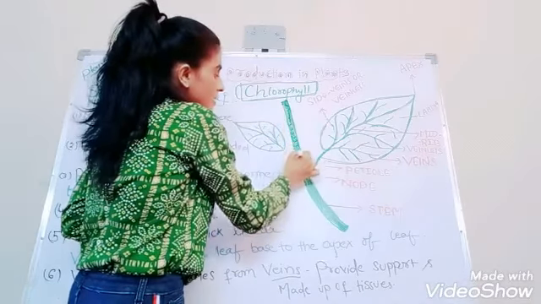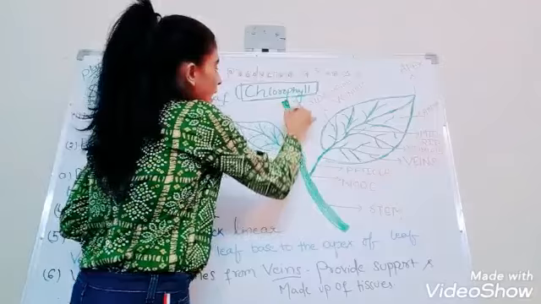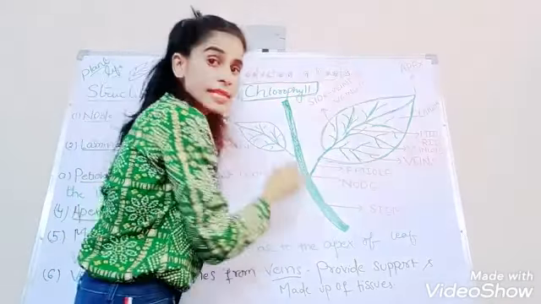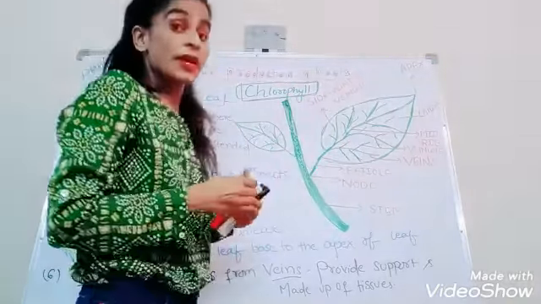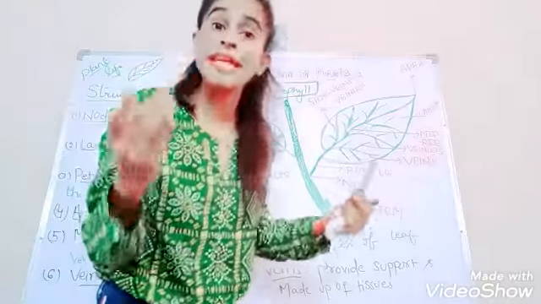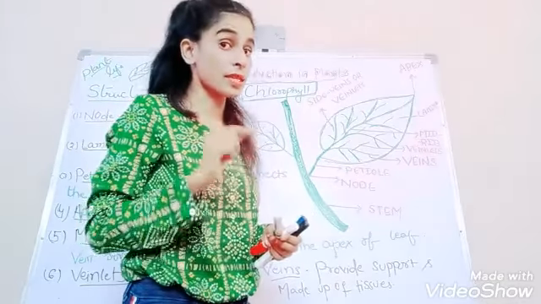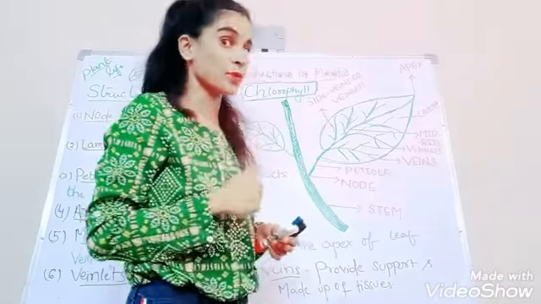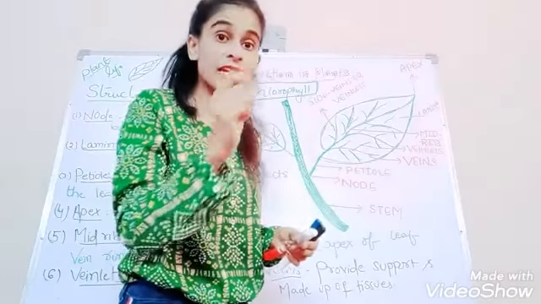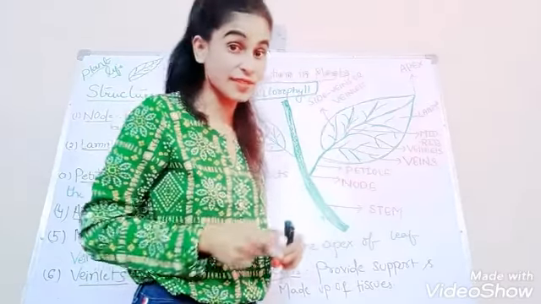In a stem, from where does the leaf arise? Whenever you are studying or listening to this video, please have a leaf in your hand and you can easily understand it.